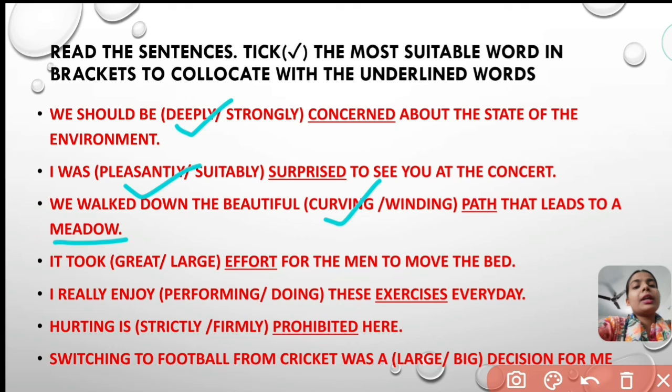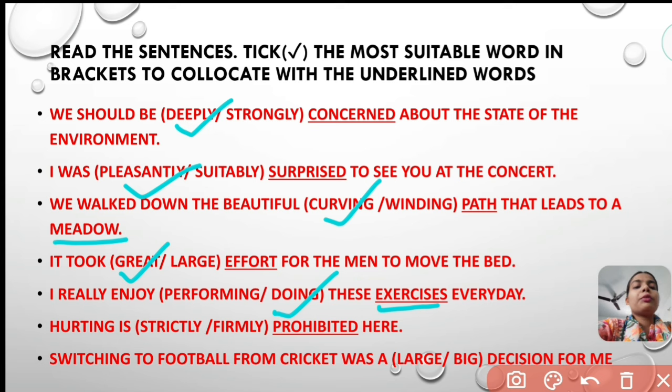Next, it took great or large effort for the men to move the bed. So here the correct answer will be great effort. Next, I rarely enjoy performing or doing these exercises every day. Here you have to match the word with exercises. Exercises are generally done, not practiced. So I rarely enjoy doing these exercises every day.